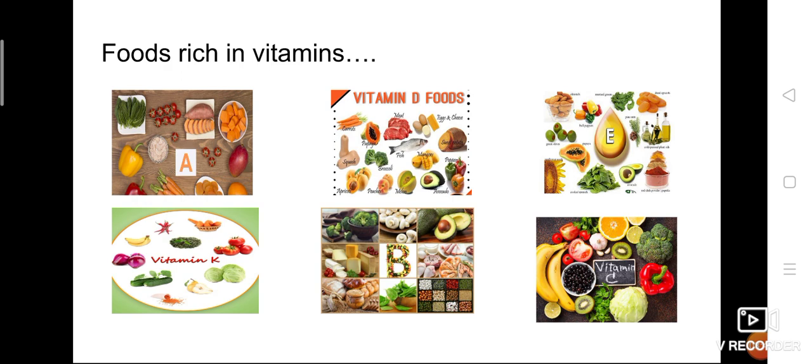And if you take vitamin K, mostly green fruits and green leafy vegetables are rich in vitamin K. And vitamin B, so many B complexes are there. Mostly all vegetables and fruits come under vitamin B. And if you take vitamin C, citrus fruits, which are sour in taste, that is pulipu in Tamil, isn't it? So they are sour in taste, oranges, limes, sweet lime, everything. Okay, so they are a rich source of vitamin C.